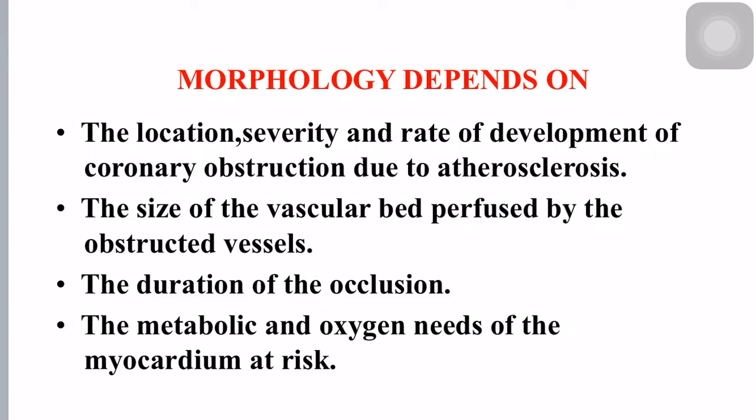Next, coming on to morphology and what determines the morphology of myocardial infarction. The morphology of myocardial infarction usually depends upon the location, severity and rate of development of coronary obstruction due to atherosclerosis. Next, the size of the vascular bed perfused by obstructed vessels. The third one is duration of the occlusion. And fourth one is the metabolic and oxygen needs of the myocardium at risk.